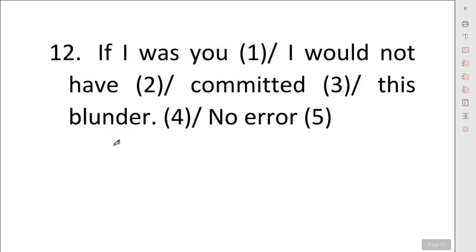Next, "if I was you, I would not have committed this blunder." This is a little bit tricky statement, but it is a static answer. When we put our position into a superposition, or we imagine ourselves in the position of others, like if I say that if I were a bird, then I could fly.